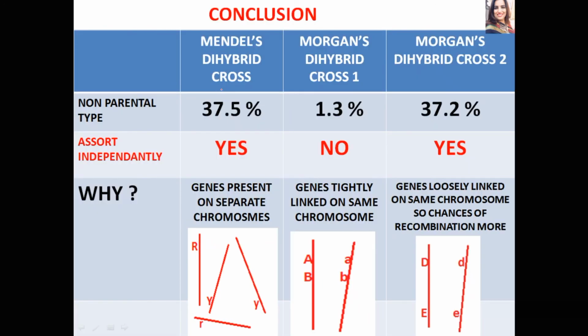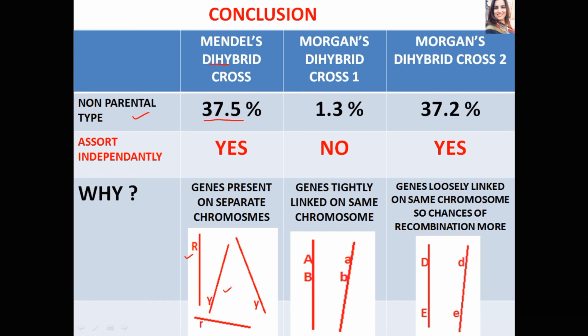So what we conclude is that in Mendel's dihybrid cross, 37.5% of non-parental types were obtained because the two genes, for example R and Y in this case, are present on different chromosomes such that they assort independently during gamete formation.